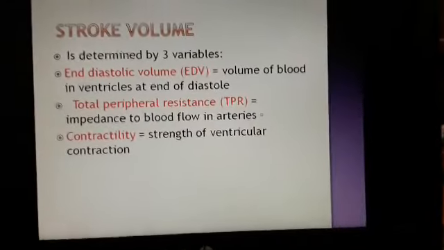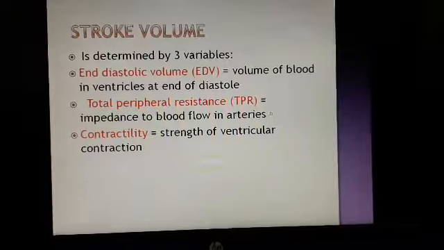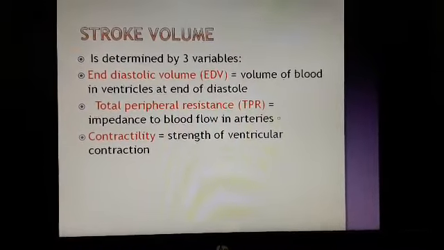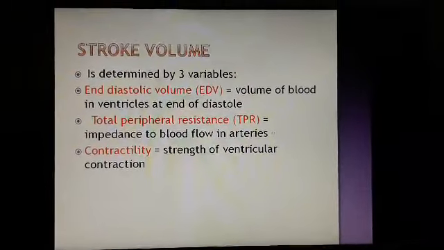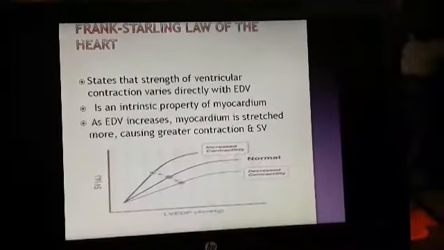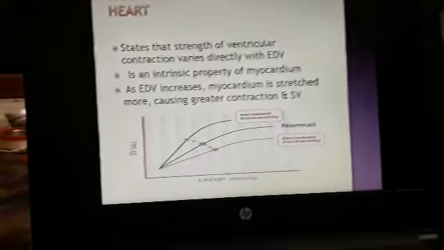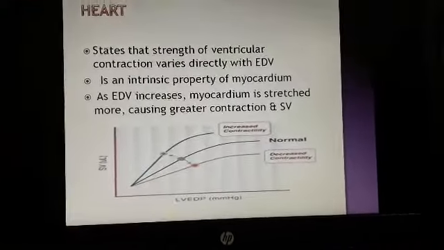Now, contractility. Contractility is the strength of the ventricular contraction, or the tensile strength of the muscle fibers, which we are going to discuss in the coming slides. Now, the Frank-Starling law of the heart. It states that the strength of ventricular contraction varies directly with end diastolic volume.